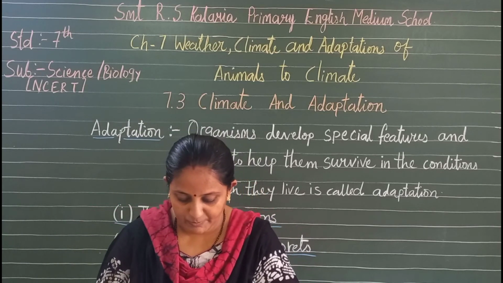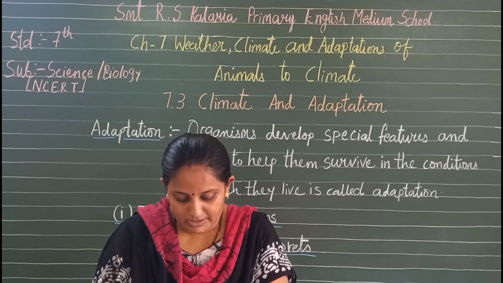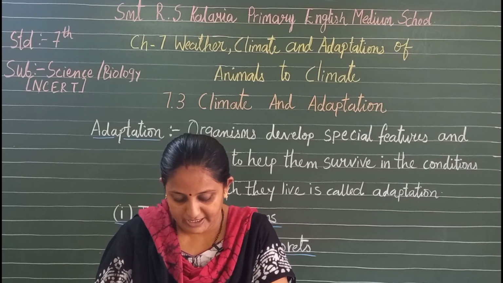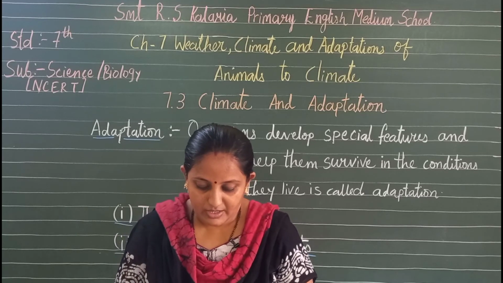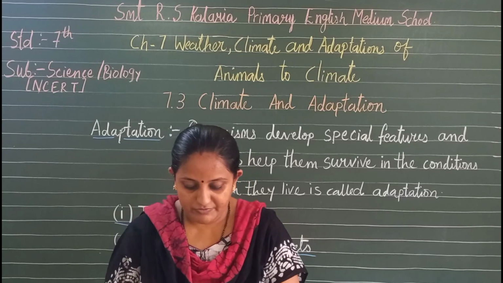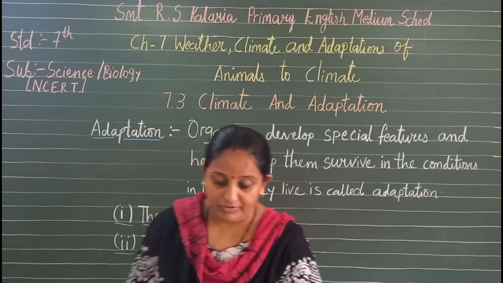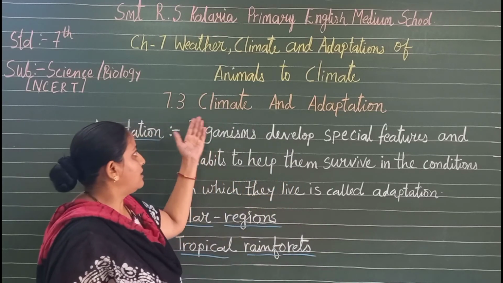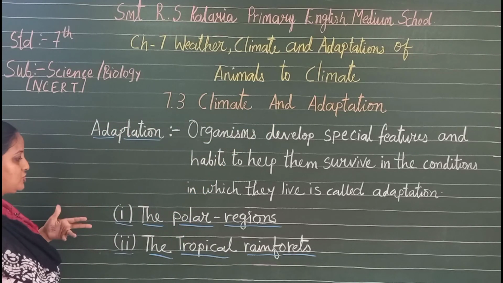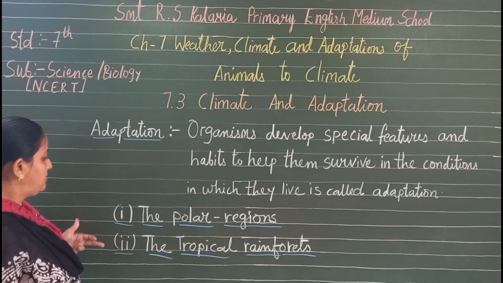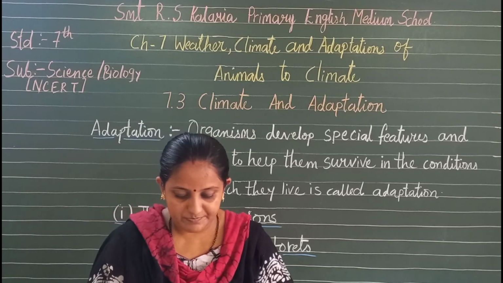In chapter 9 you will also learn about the effect of weather and climate on soil. Here we will study the effect of climate on animals only. As examples of adaptations of animals to climatic conditions, we discuss only animals living in the polar regions and the tropical rainforest. So let's first discuss it.